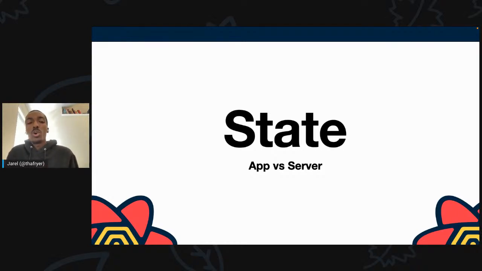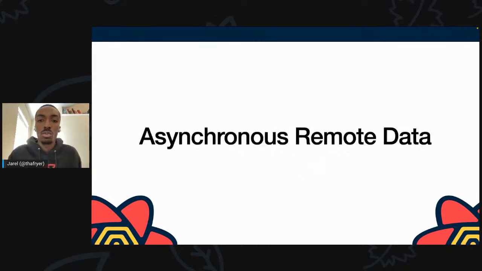But then you have this world of server state, which is where the server really is the source of truth. The server really owns everything about this data, right? And so when we start looking at most of the applications we're building on the web, at the end of the day, the majority of our state really is state that's owned by the server. We're talking about data that we're trying to get into our applications to show something to our end users. So that brings us to the real thing that we're looking at in our applications, which is asynchronous remote data, right?